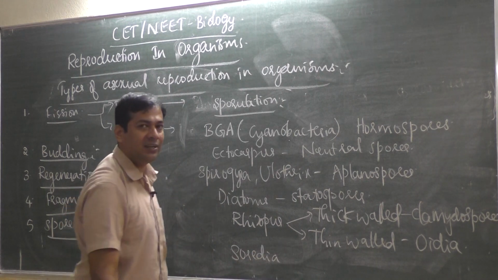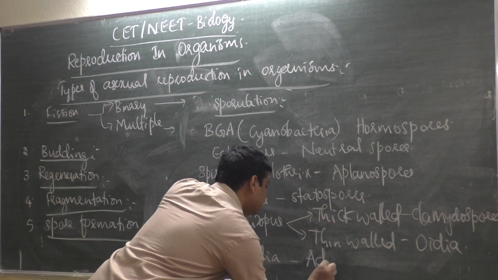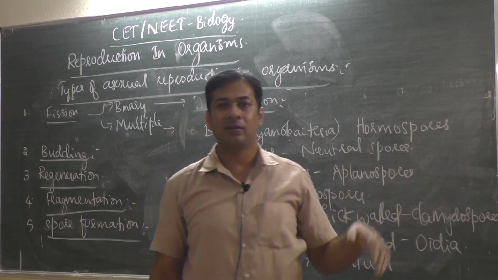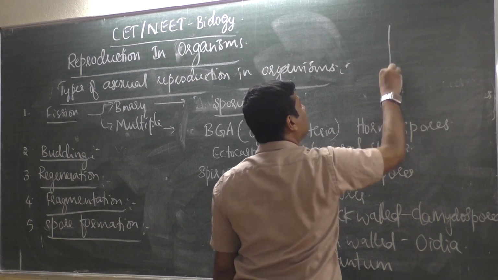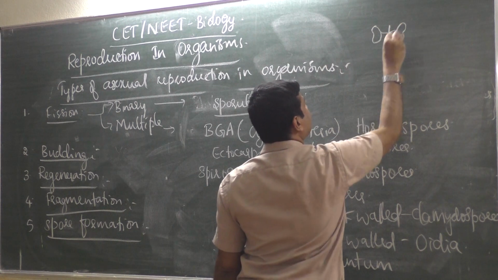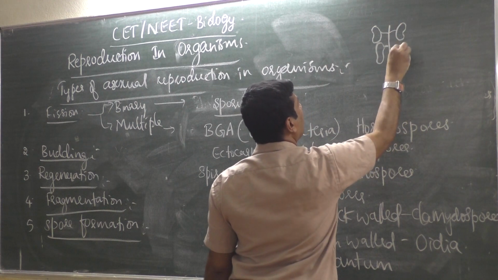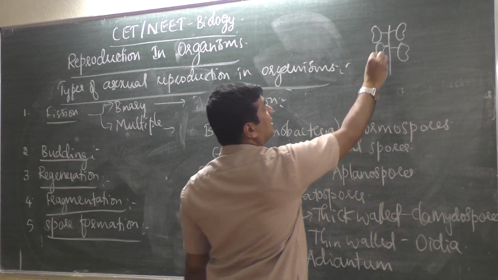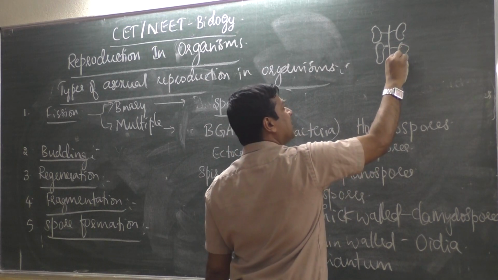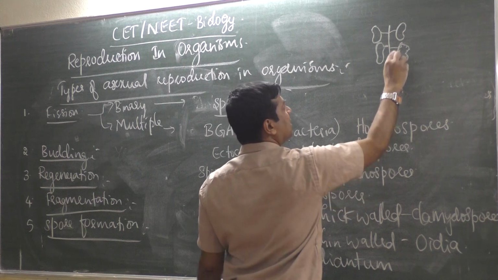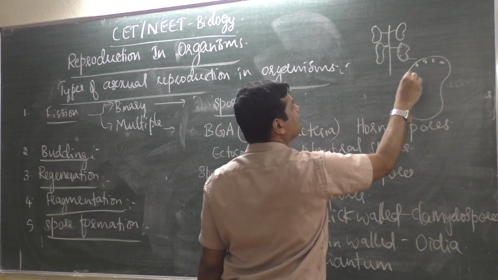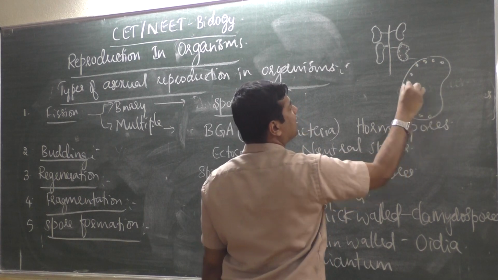Sori. Sorus is where spores are produced in Adiantum. Adiantum, you know, it grows on the compound wall and all. The Adiantum leaf will be small, but it will have a leaf of this shape. If you see below the leaf, it produces patches like this, brown color spots. If I zoom in on one leaf, it produces spots like this on the leaves. This is nothing but a sorus.